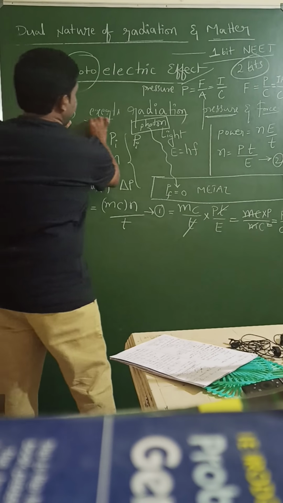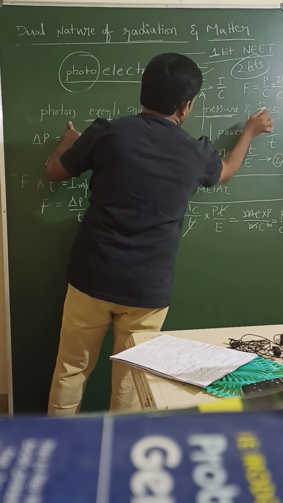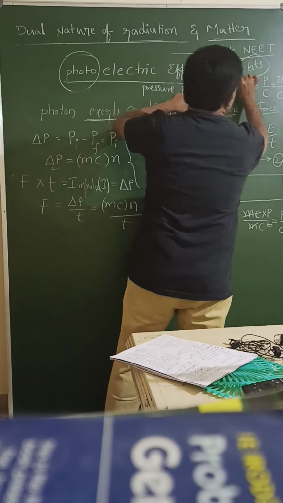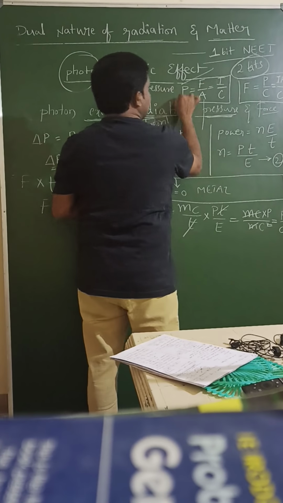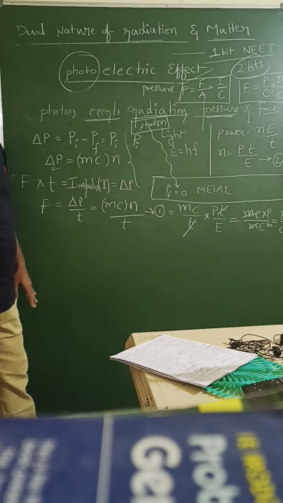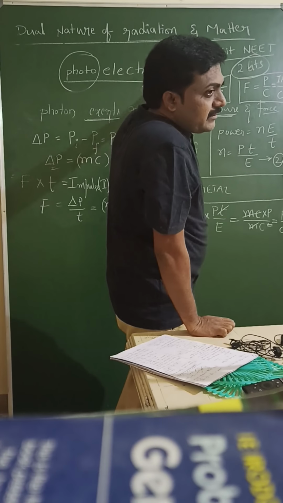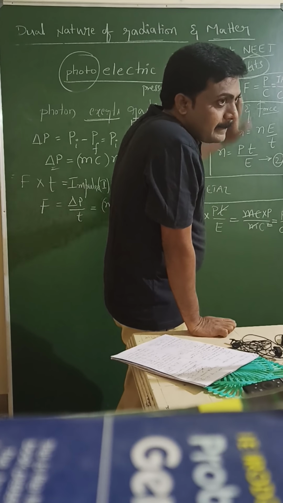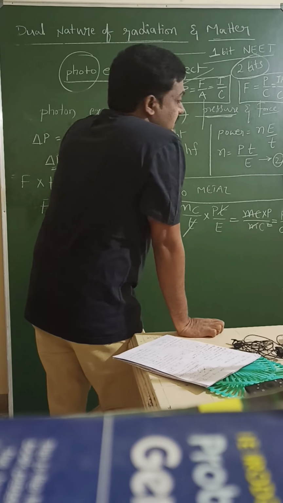Here, photons exert radiation pressure and force. Formulas: the force formula is this one, P by C, or IA by C. Pressure formula, F by A or I by C. Guys, you got it? These two formulas. Anybody any doubt? Because next depends on this.